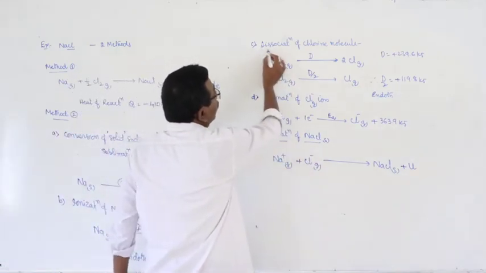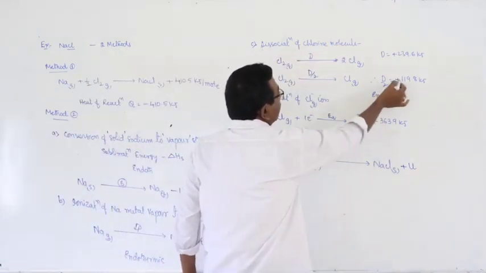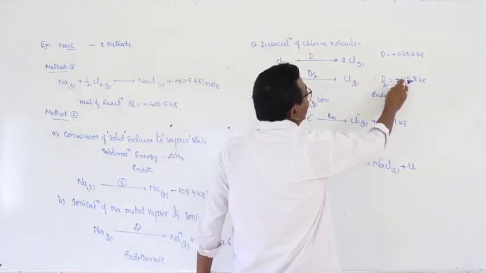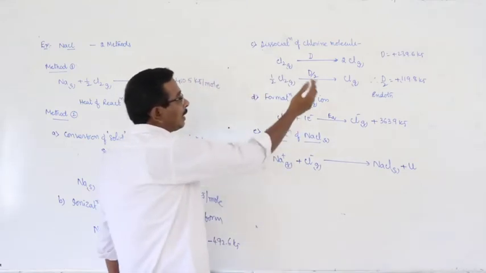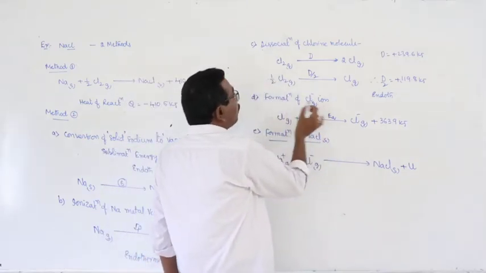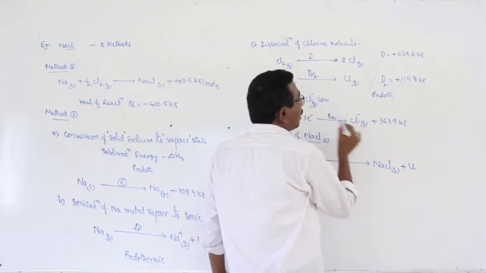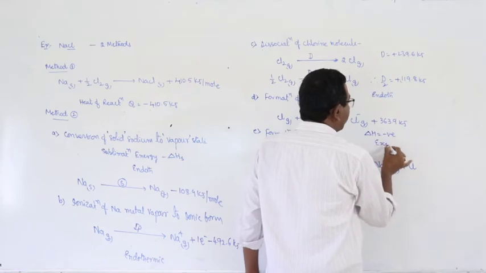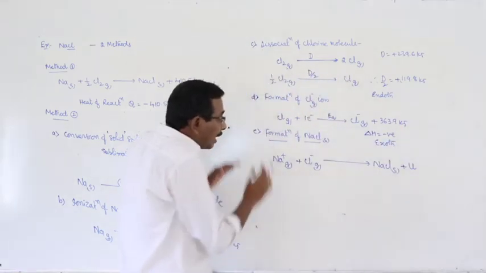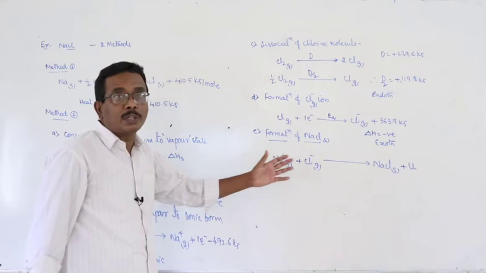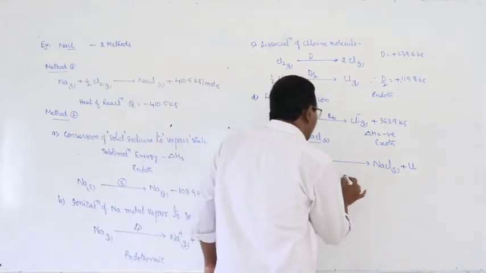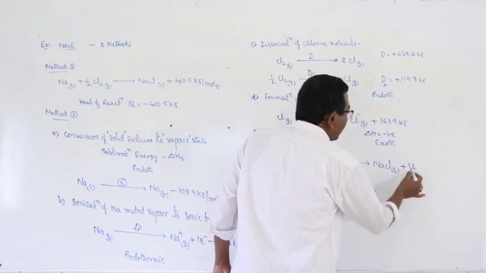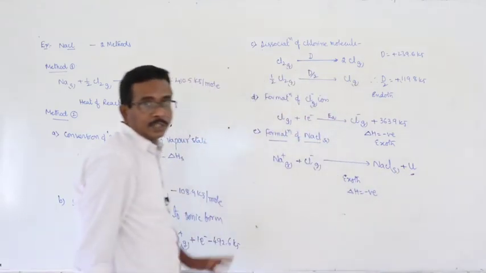And third, dissociation of chlorine molecule. This is the amount of energy required for the dissociation of half a mole of chlorine gas. That is also an endothermic process. And the fourth is the formation of chloride ion, nothing but electron affinity. Here delta H is negative and the process is exothermic. And the final, fifth stage is formation of sodium chloride crystal. This process is also exothermic. Delta H is negative. That energy is nothing but lattice energy.